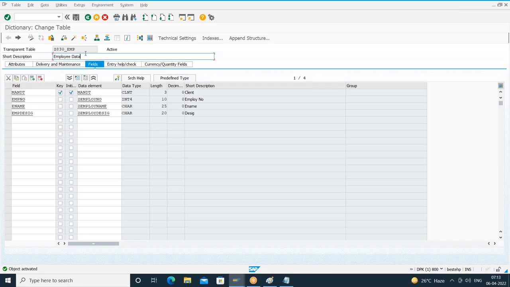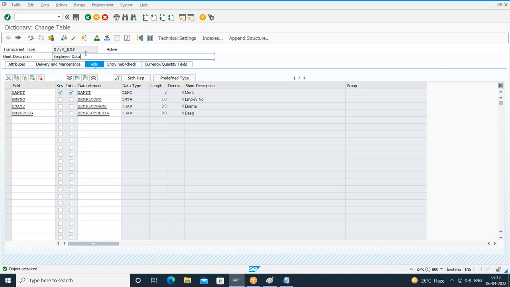Anyone? Any user can access, means 810 can also access. No. MANDT will store the client number. So we are working in client 800.